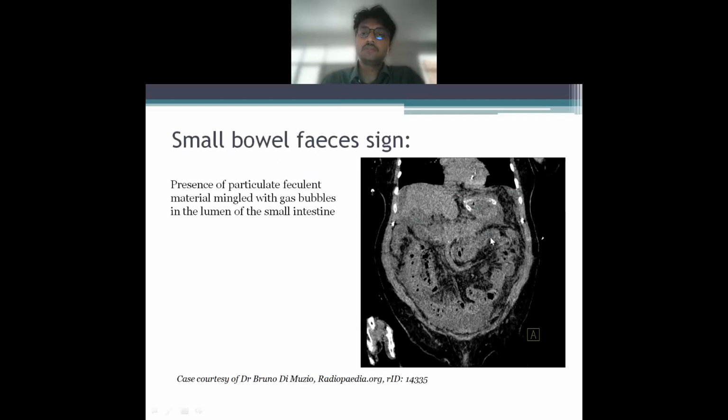Now, this is a very important thing to notice: particulate feculent material present in the small intestine.